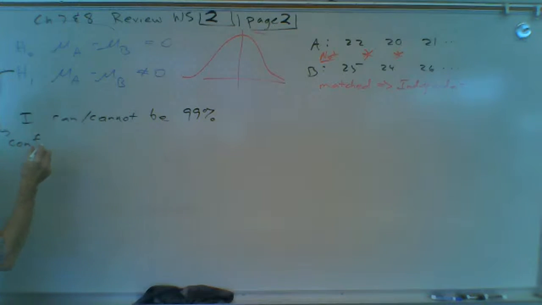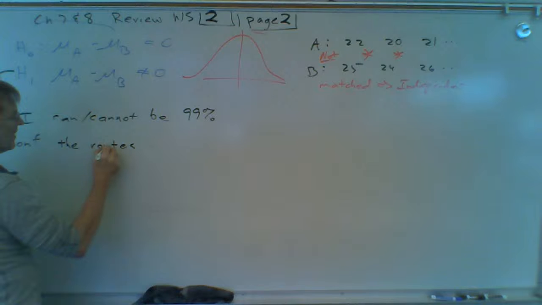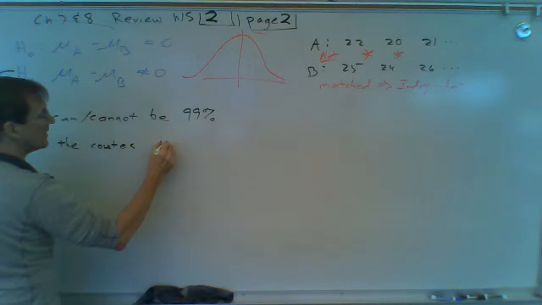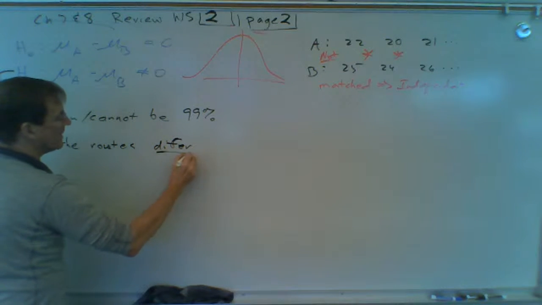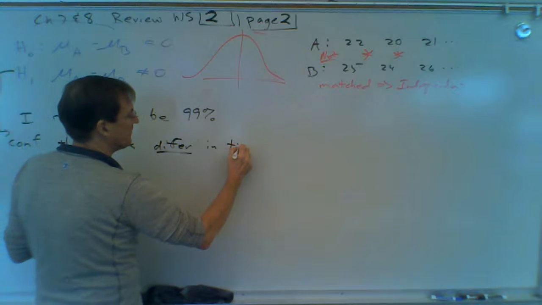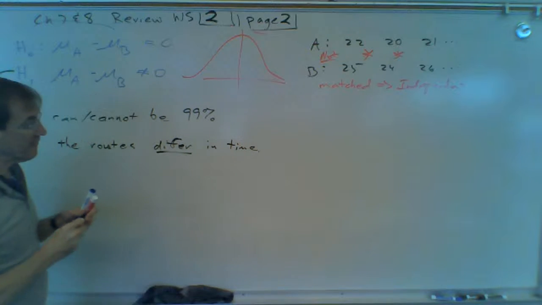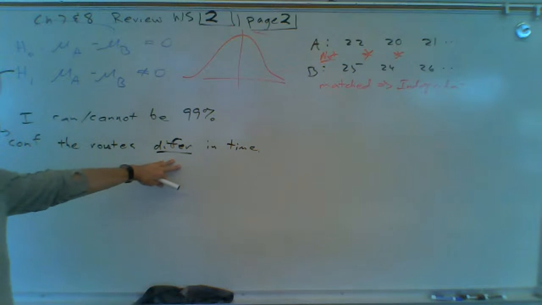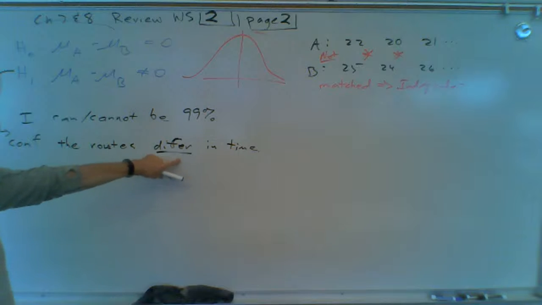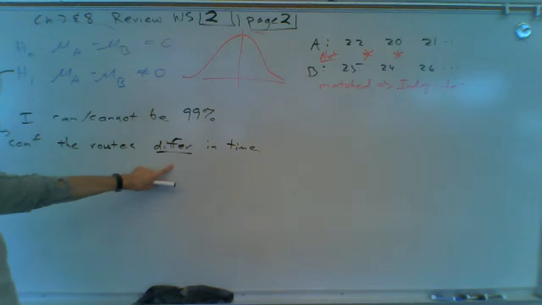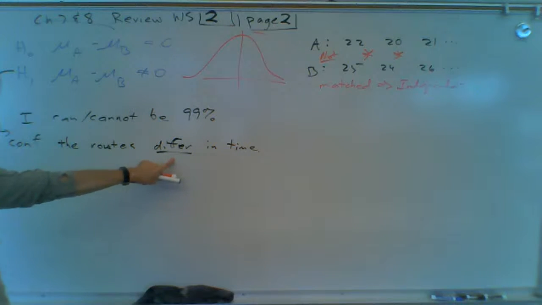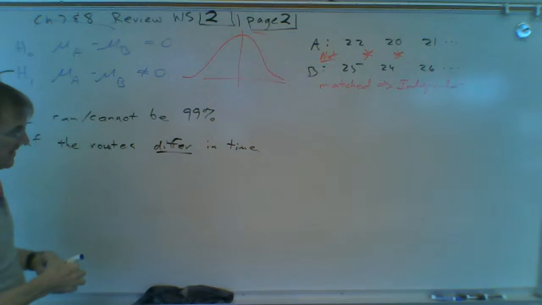The two routes differ in time. What does that mean? The average time for the two routes is different. Do not say not different. Just because this is not equals doesn't mean you have to have a not in your conclusion. Not equal means that they're different. So be careful about that. Don't get tricked into that.